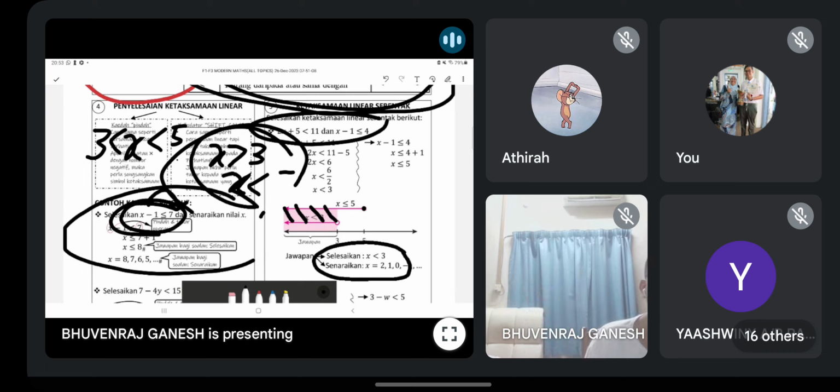That is why x is less than 3. You can see over here, there is no shaded region, no common region. So that's why this one cannot be our answer. It is above the limit. So that's why we cannot consider 3, 4, and 5. That's why x is less than 3. Okay, guys? Are you clear with the diagram?